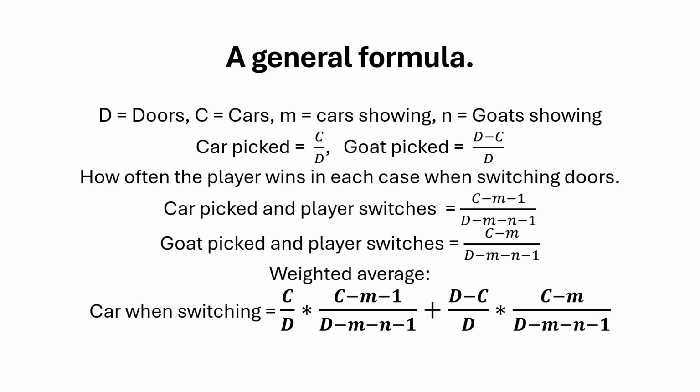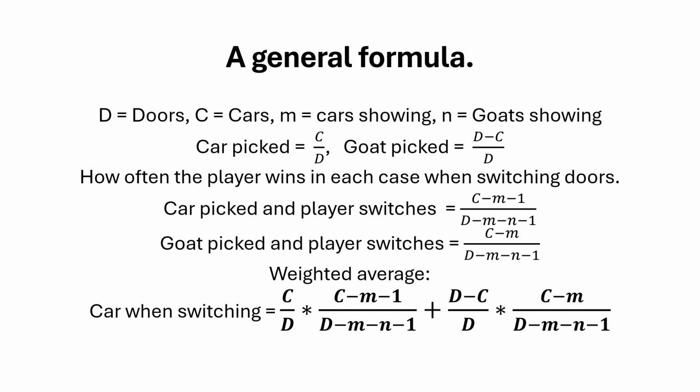When a car is picked, the enumerator is the number of cars left behind the remaining doors, from which the player can choose. This is the total number of cars, minus the doors opened by the host showing cars, and minus the car which the player unknowingly picked in the first place. The denominator is the number of doors left to choose from. This is the total number of doors minus the open doors with cars and goats, and minus the first door chosen.